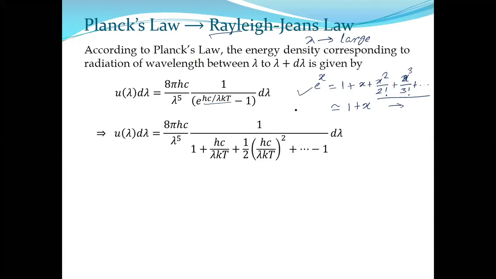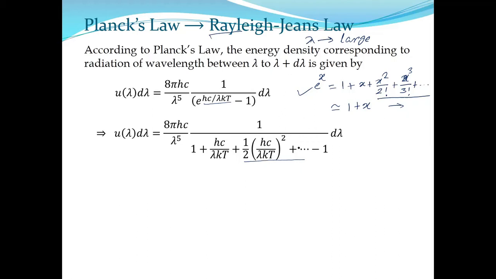The first quantity is 1 plus x, meaning here 1 plus hc by lambda kT, plus half of hc by lambda kT whole square, and so on. As we have mentioned earlier, if hc by lambda kT is very small, then we can neglect the higher order terms. All the quantities from this point onward can be neglected. And indeed, it is very small because we are only interested where lambda is very large.